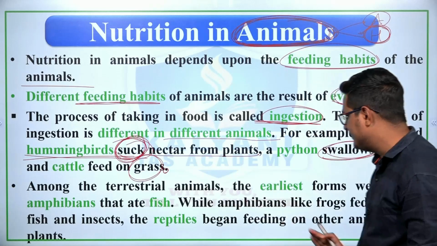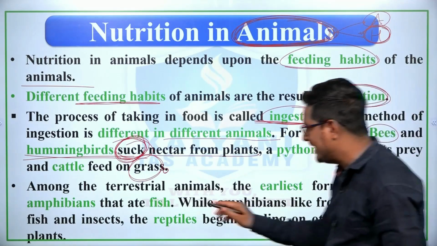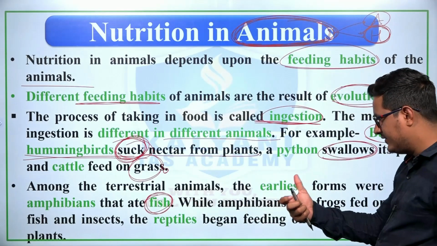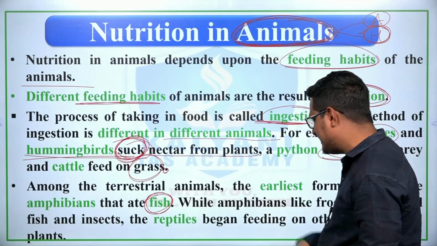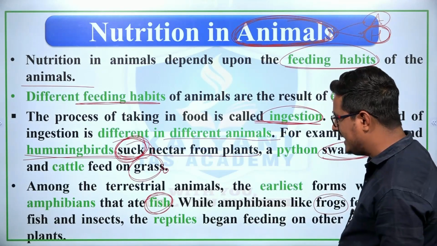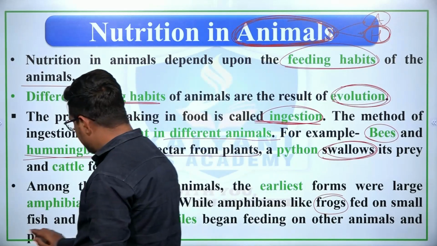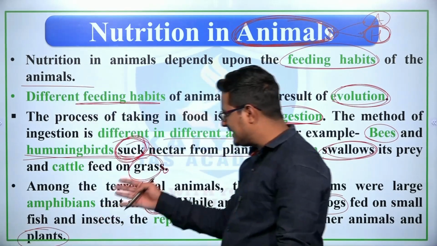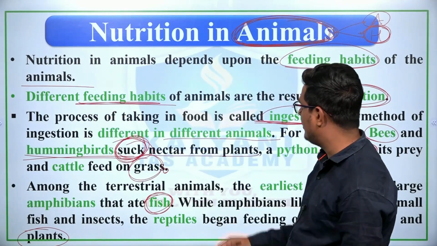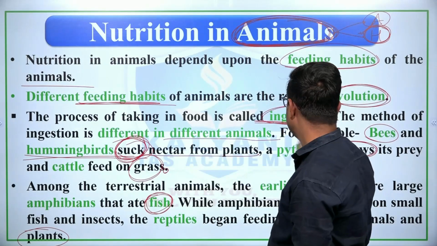Among the terrestrial animals, the earliest forms were large amphibians that ate fish. So the amphibians ate fish, while amphibians like frogs fed on small fishes and insects, and the reptiles began feeding on other animals and plants. In this way we can say that animals have different habits of taking food, that is ingestion.